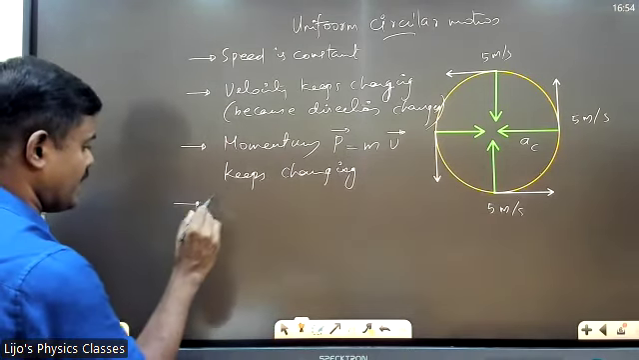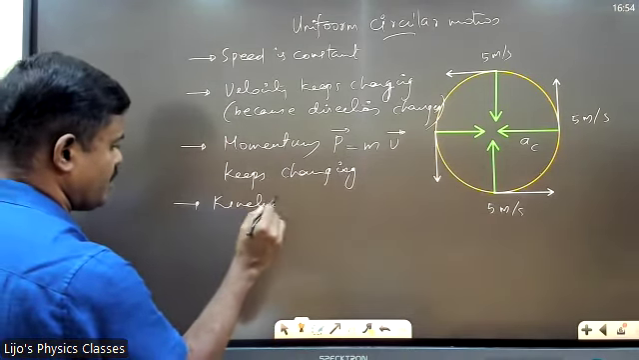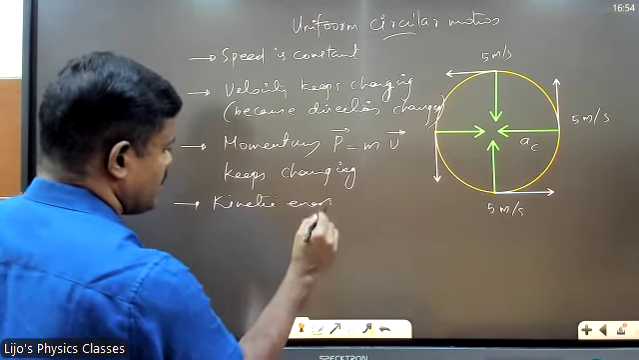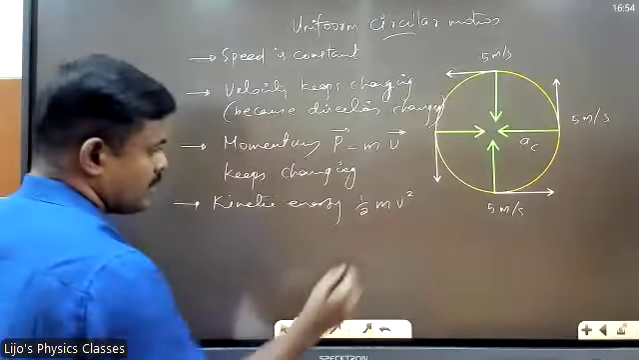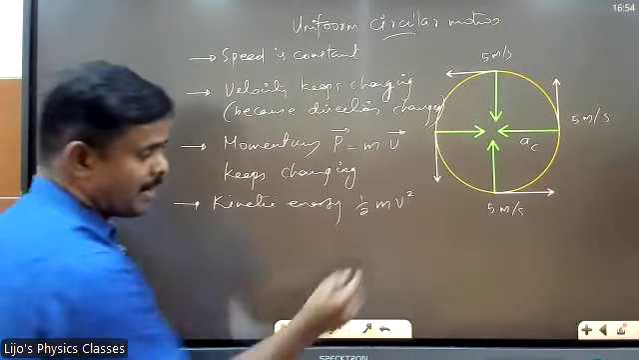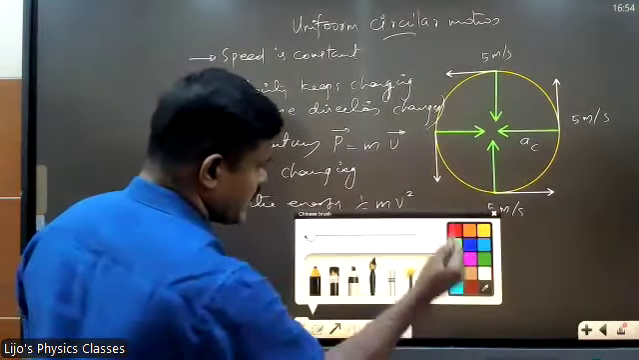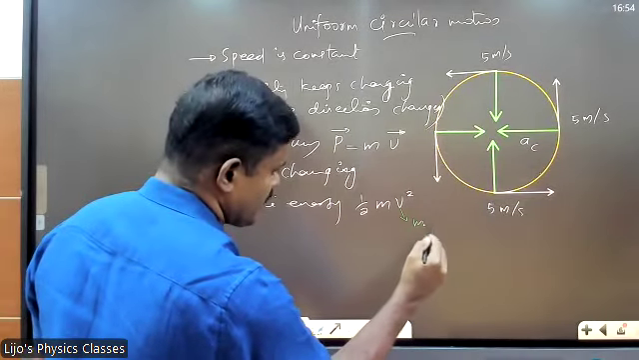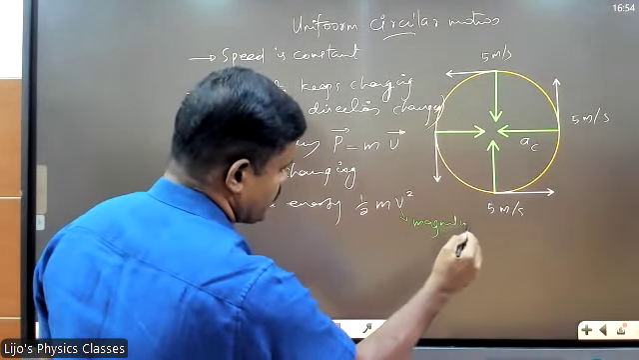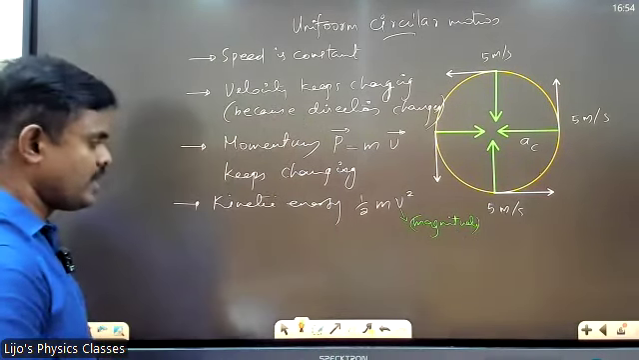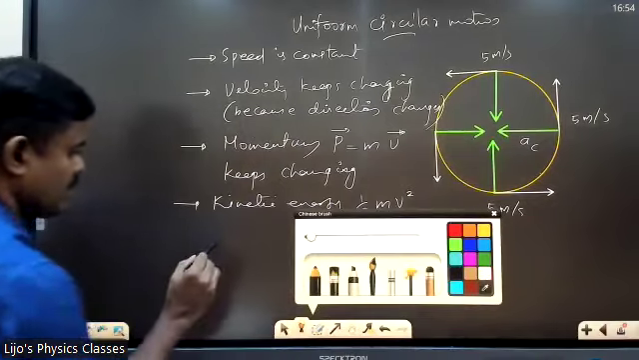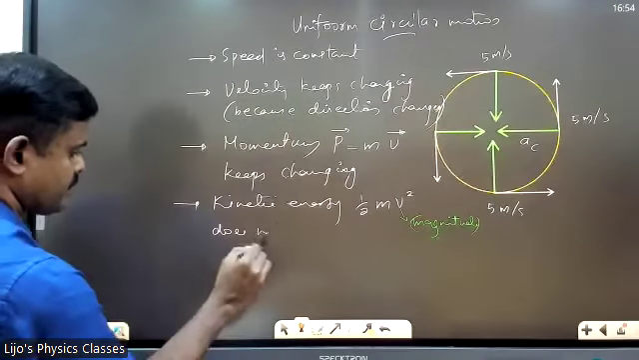Then the last one, kinetic energy. These 4 points are very important. Kinetic energy, half m v square. This v is in fact the magnitude. Put it in brackets. This v is in fact magnitude, meaning without direction, right? So will it change? It does not change.